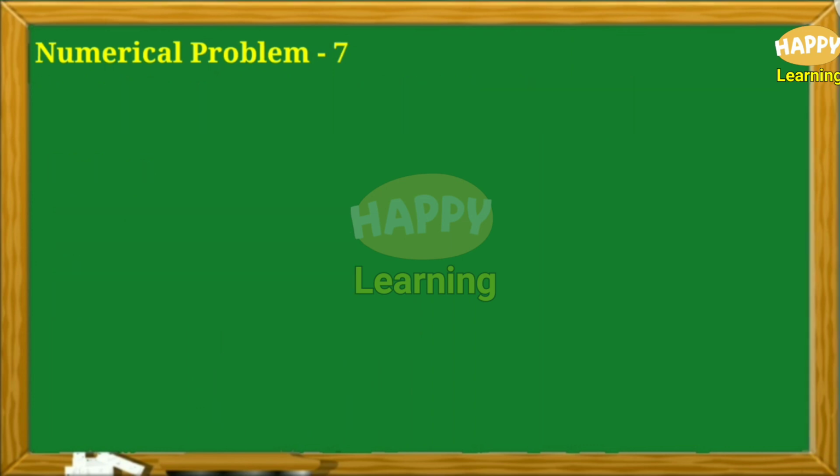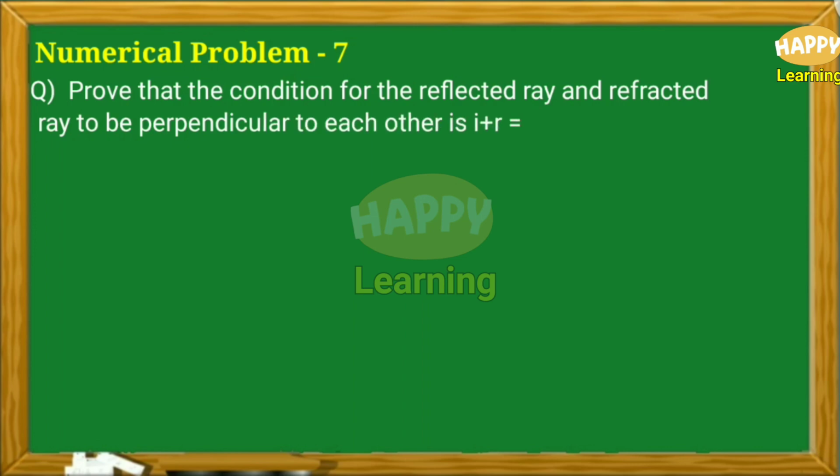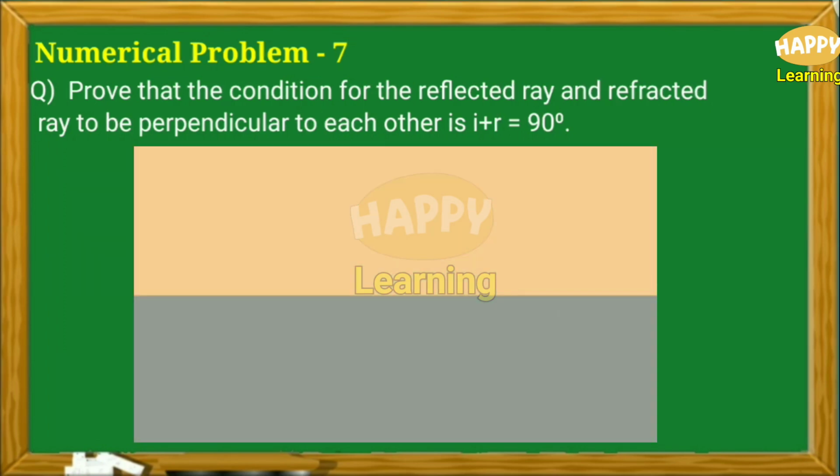Problem number 7. Question: prove that the condition for the reflected ray and refracted ray to be perpendicular to each other is I plus R is equal to 90 degree. This is the interface of two media. This is the incident ray.